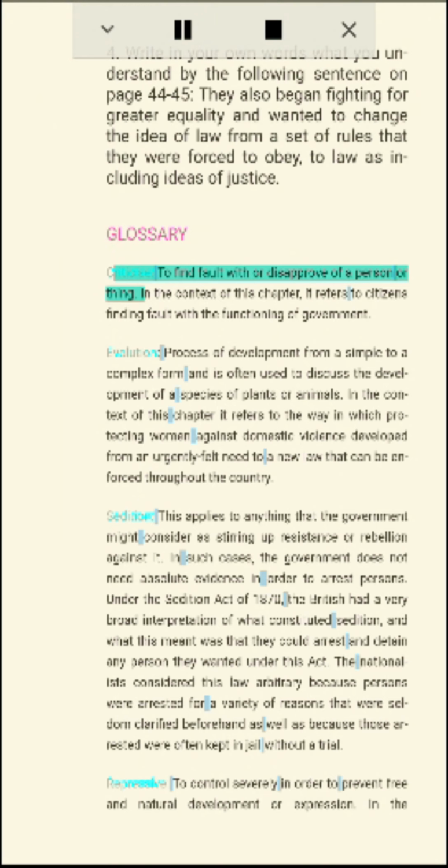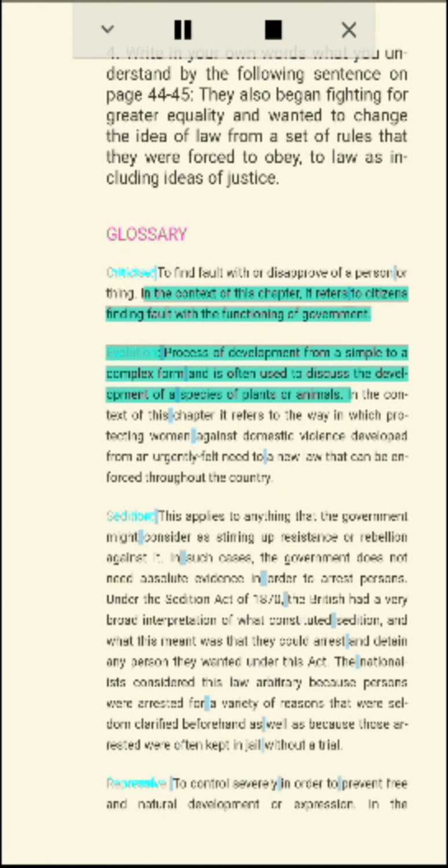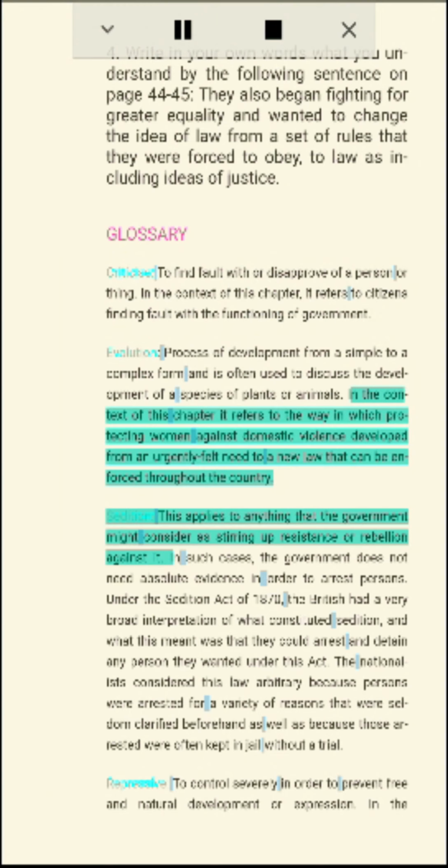Glossary. Criticize: to find fault with or disapprove of a person or thing. In the context of this chapter, it refers to citizens finding fault with the functioning of government. Evolution: process of development from a simple to a complex form, and is often used to discuss the development of a species of plants or animals.